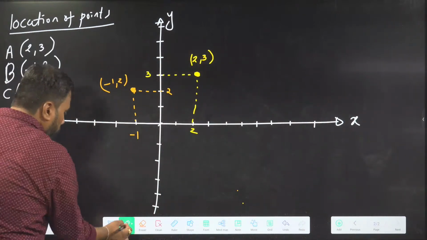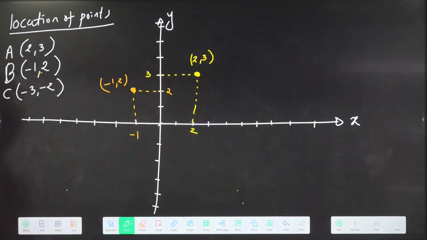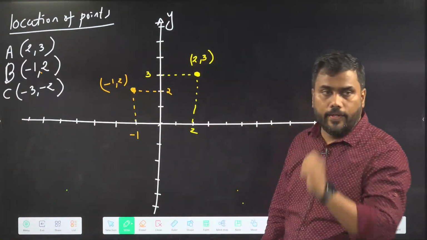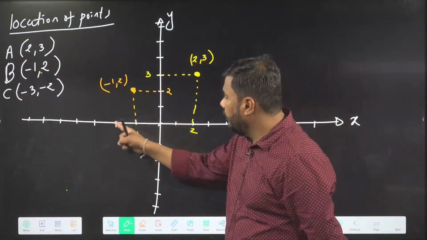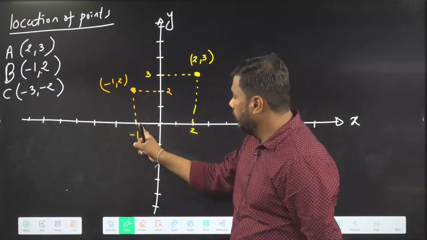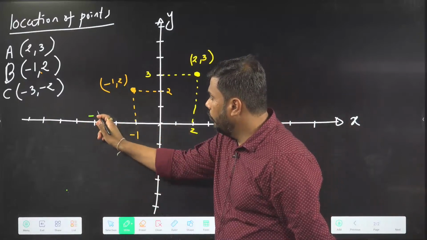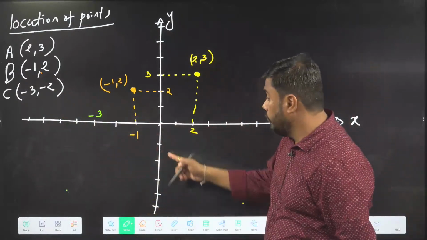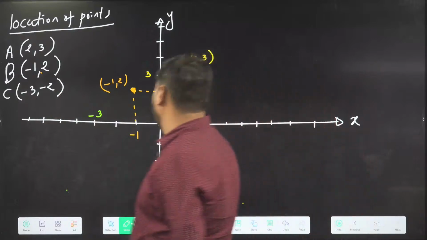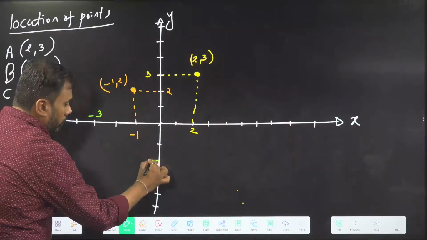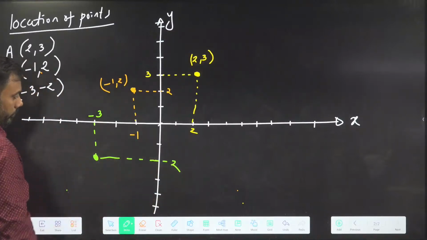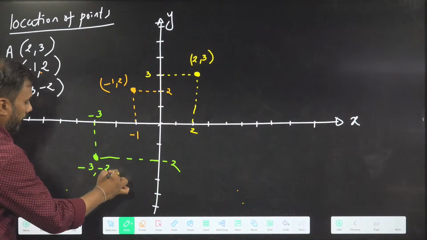Okay, a lot of students have done it. So let me specify this point in the coordinate plane. The x coordinate of the point is -3. So I will go 3 units in the negative x direction. This is 1, 2, and 3. The y coordinate is -2. I will go a distance of 2 in the negative y direction. So here y is -2. So I will reach this point. This point should be -3, -2.